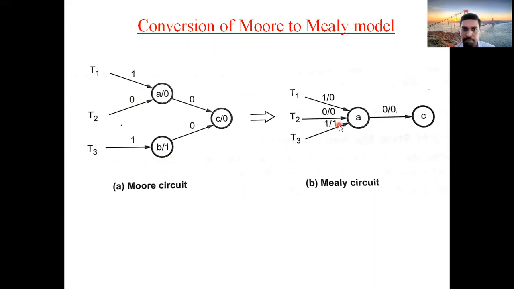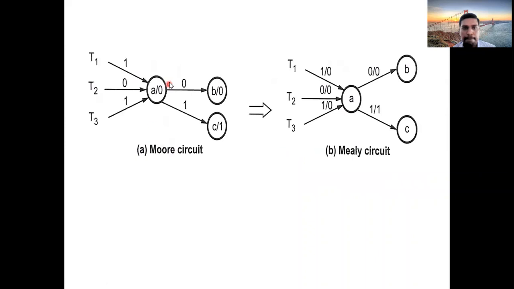So 1 by 1. And this A and B both are going to C. That's why directly take A going to C, and input is 0, output is 0. That's why 0 by 0. Okay. Next, here also the same format. Here 0 is common for all the three inputs. So take 0 outside, you will get 1 by 0. Take 0 outside, you will get 0 by 0. This 0 outside, 1 by 0. That we got here. Next, take this 0 outside, you will get 0 by 0 and you will get the same mark to B. And this 1 outside, you will get 1 by 1 and you will get C. Okay, it's very easy. Practice them properly.